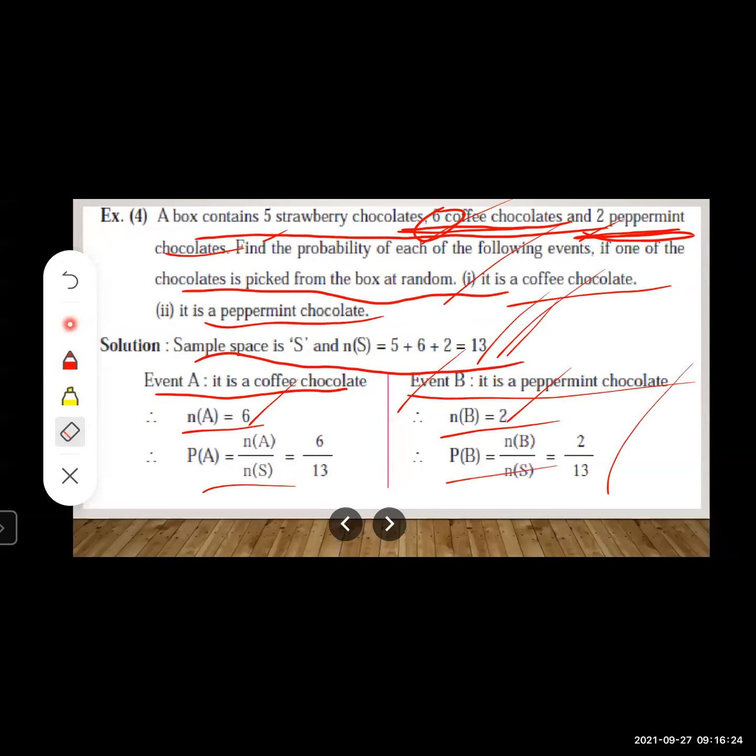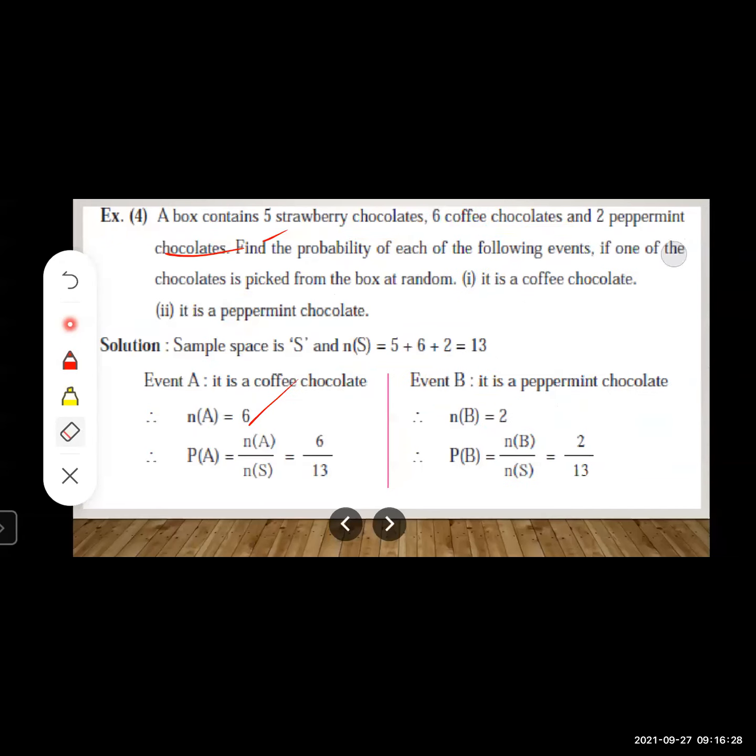Yes, students. Here simply, first of all, you have to write the sample space from the given data. Then check which are the conditions. Accordingly, you have to write favorable outcomes in the event. Then you have to use the formula of the probability. Just substitute the values and find out the solution. Simple it is, right? Let us move to the next condition.